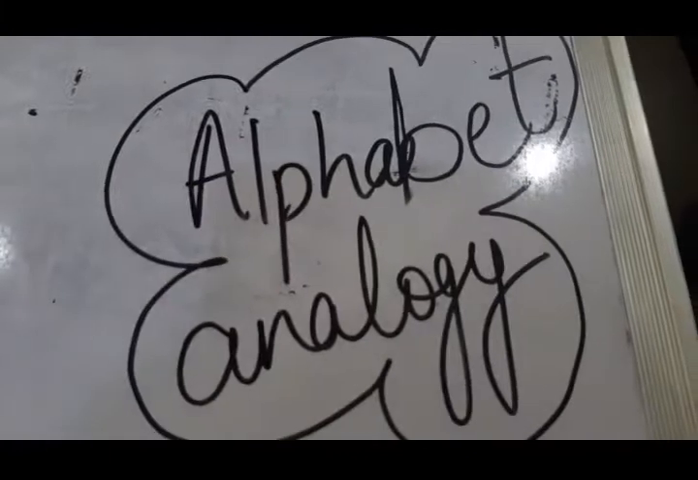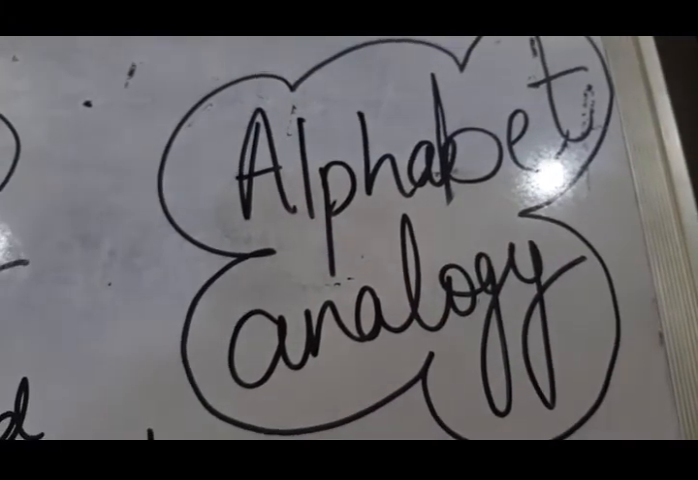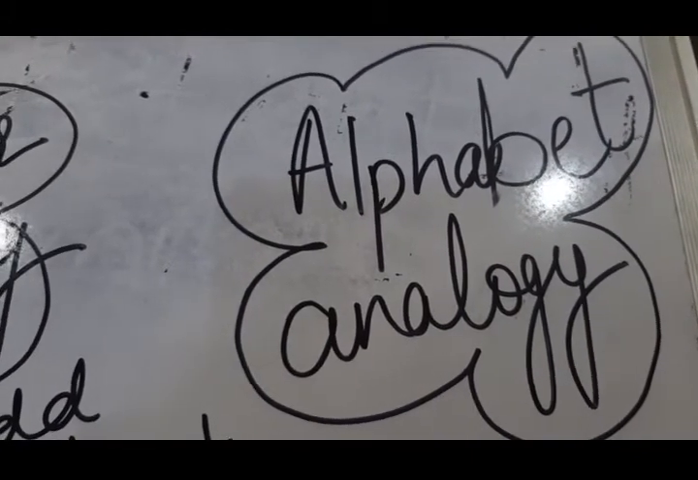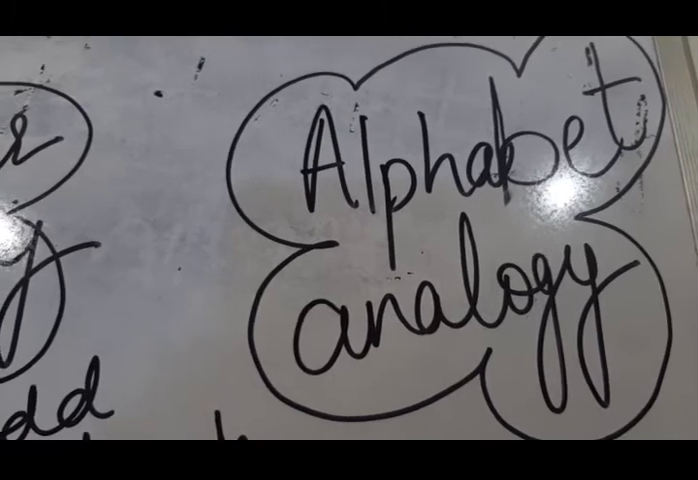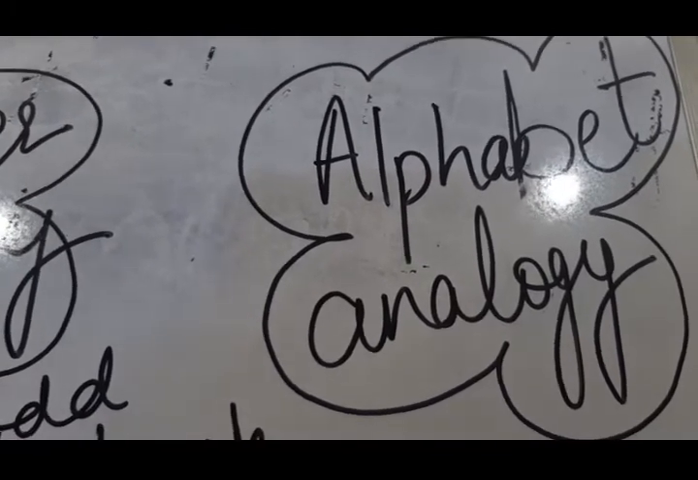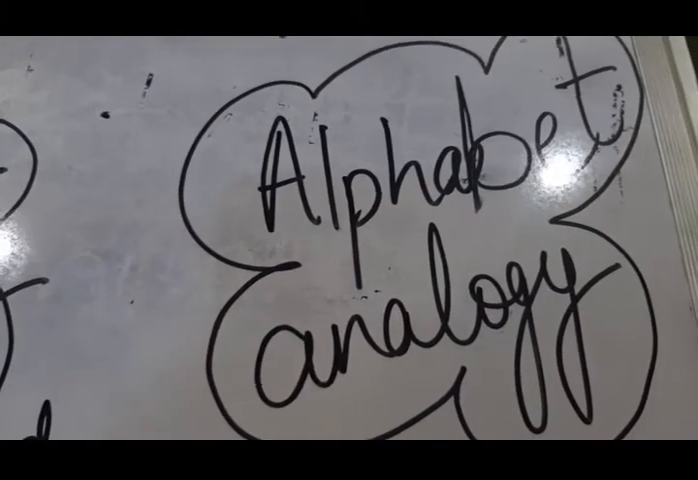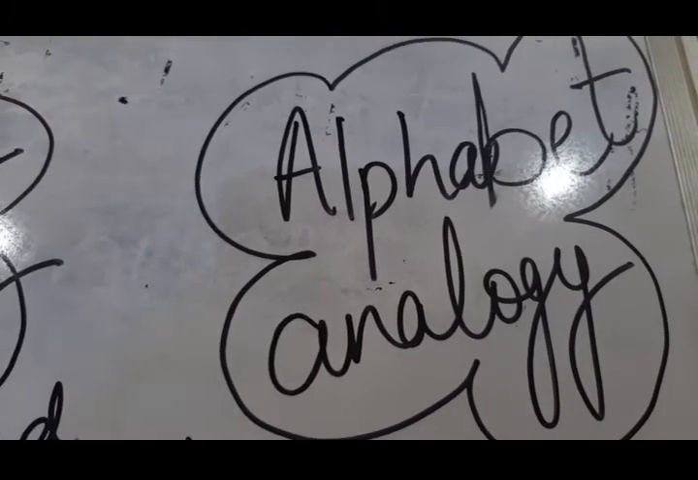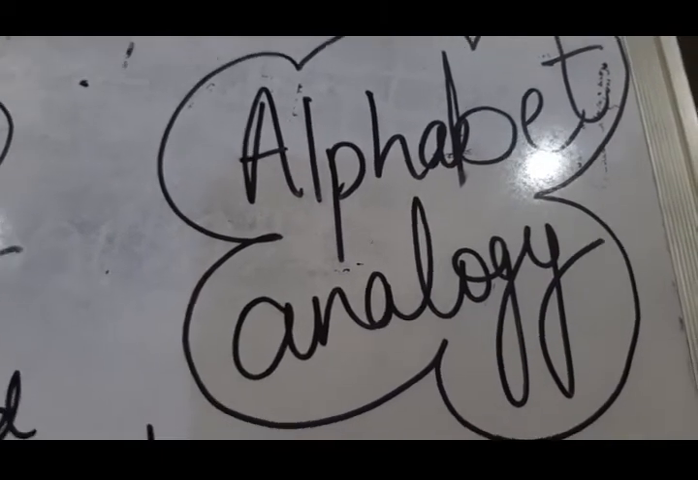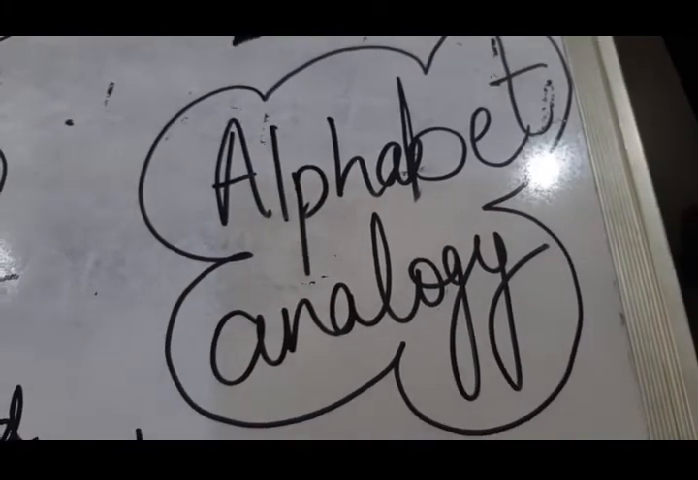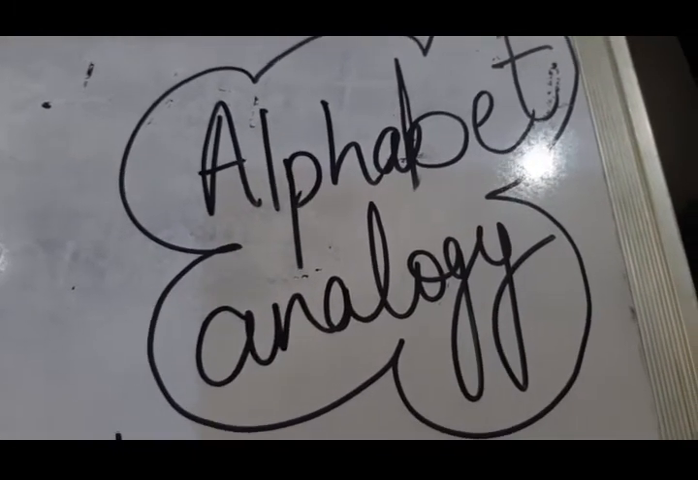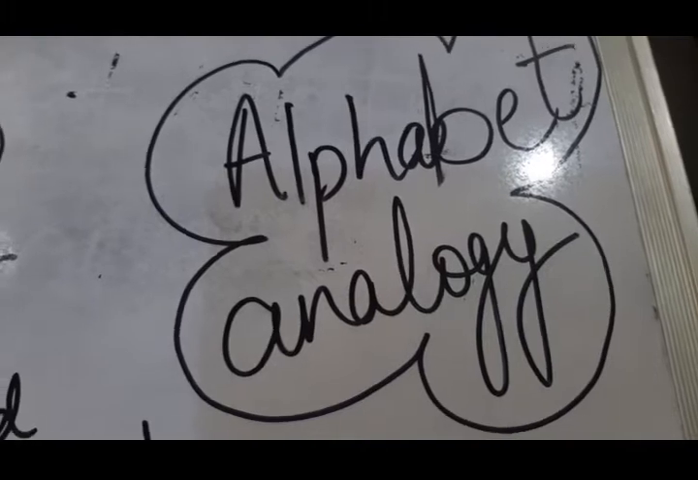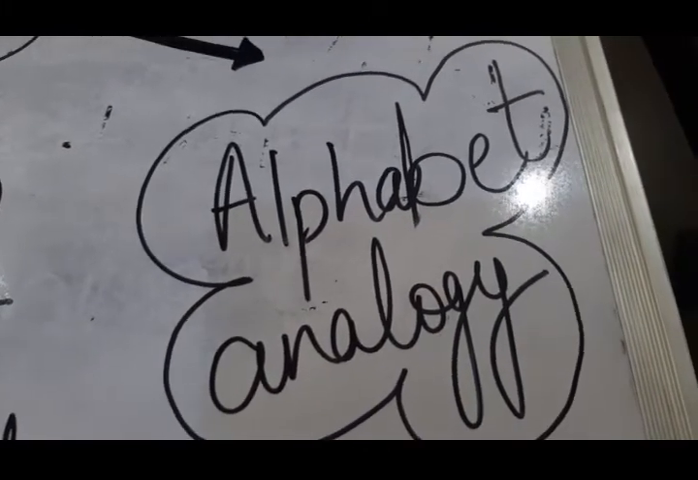In alphabet analogy, there is a relationship between the alphabets or group of alphabets. The candidate has to complete the incomplete pair by choosing the correct letter or group of letters from the alternatives. The candidate has to remember the position of letters in English alphabetical order to find out the required relationship. You have 26 English alphabets, A to Z. You have to learn the position of each letter in the alphabet so that you can find out your answers easily.